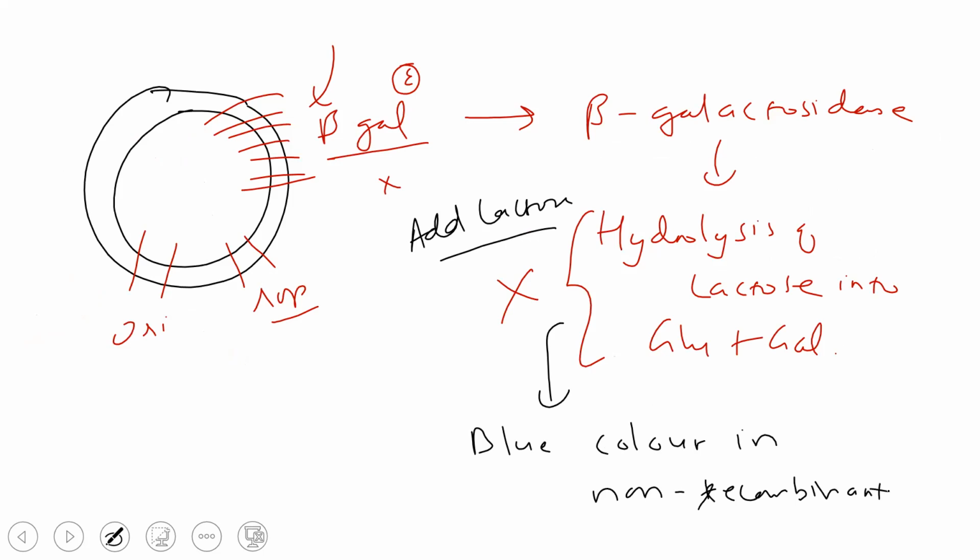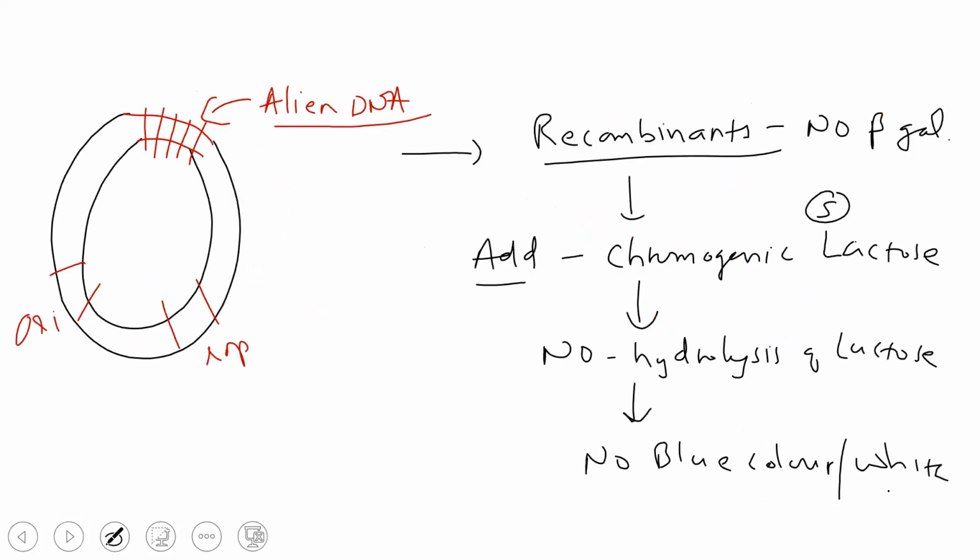Got it, beta? So this is blue-white screening. If you take the Petri plate, you can see blue and white colonies. White colonies are your recombinants and blue colonies are your non-recombinants.